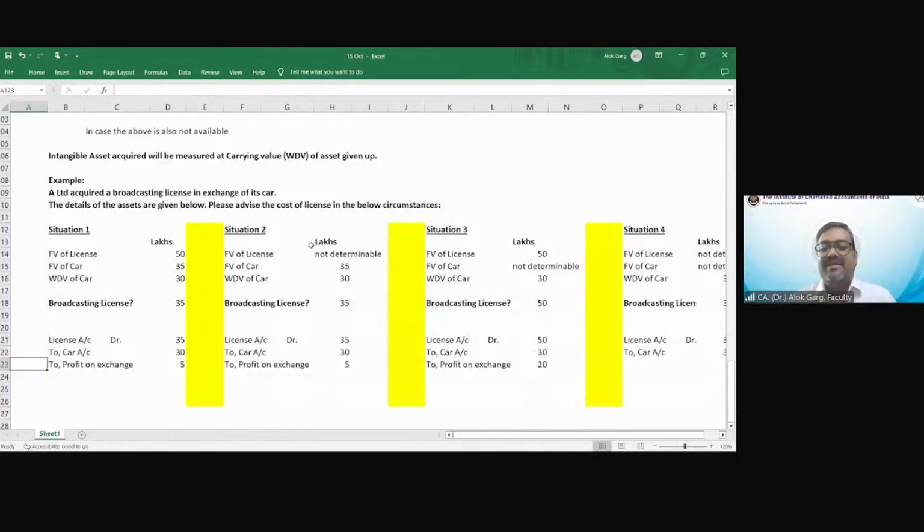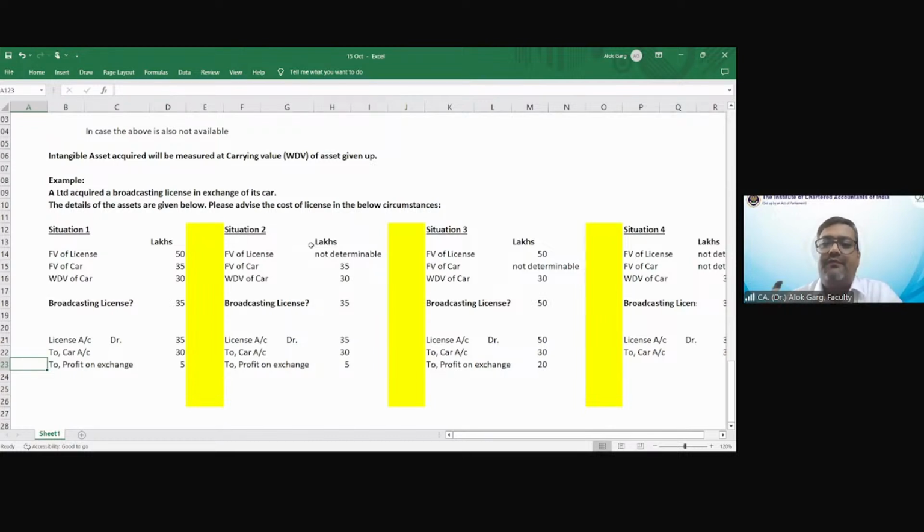Okay. So students, I am concluding my session now. From the morning, we have discussed the meaning of intangible asset. Intangible asset is an identifiable, non-monetary asset without having physical substance. We discussed what is meant by non-monetary asset. Non-monetary assets are those assets which are not monetary assets. What is a monetary asset? Monetary assets are those assets which are going to be settled or received in a fixed unit of currency, like trade receivable, cash, bank, etc.